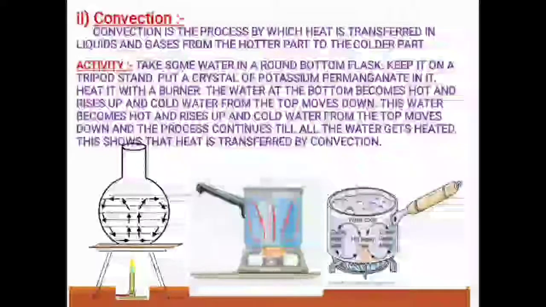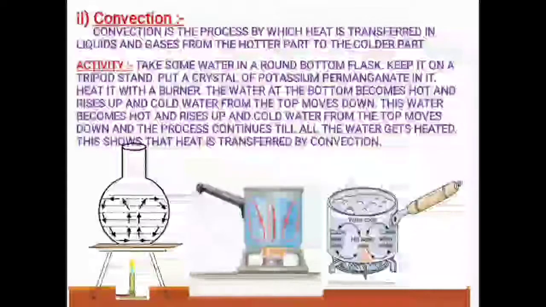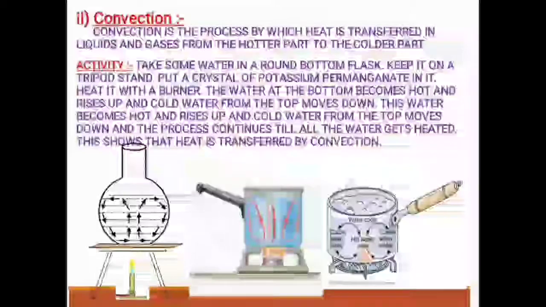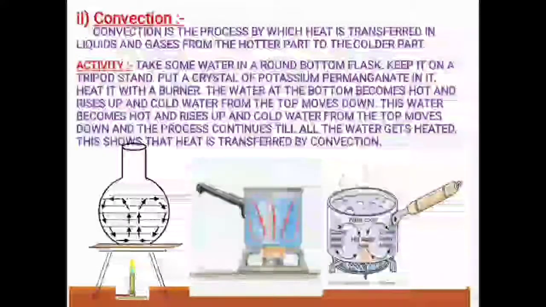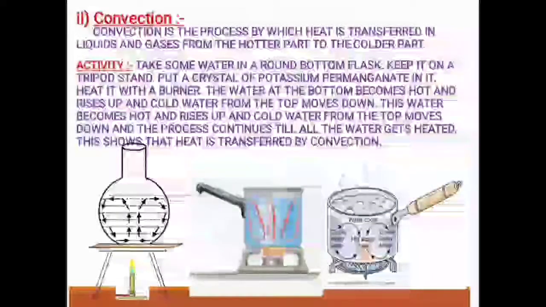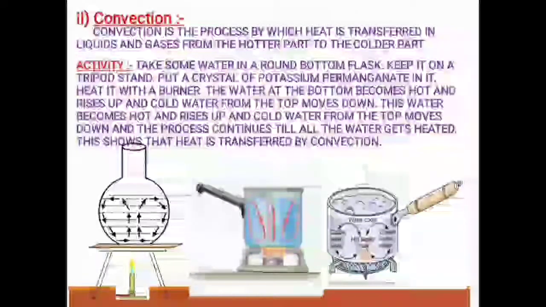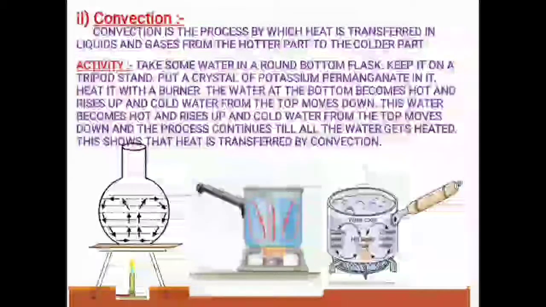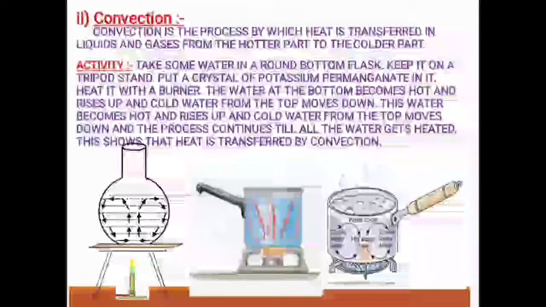And the same you can see in the kitchen also. If your mother is making tea, when she boils water, you can see at the bottom, which is in contact with the gas stove, that particular layer is hot and the top one is a little less. So in that case, it is from the bottom, it will come up. So layer by layer, first layer will get heated up, then the second layer, then third, then fourth. So this is convection.